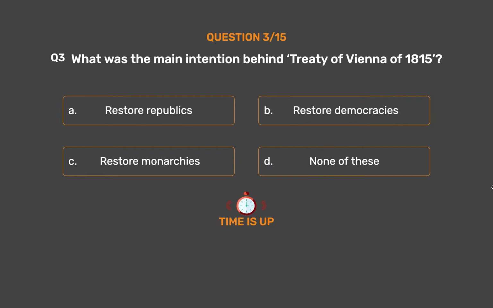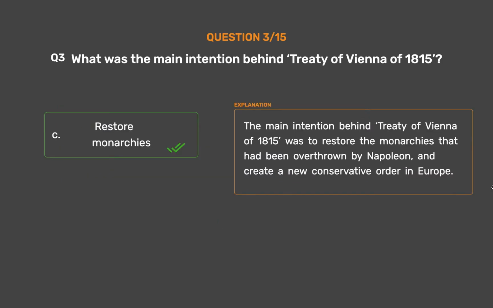The correct answer is Option C. Restore monarchies. The main intention behind Treaty of Vienna of 1815 was to restore the monarchies that had been overthrown by Napoleon and create a new conservative order in Europe.